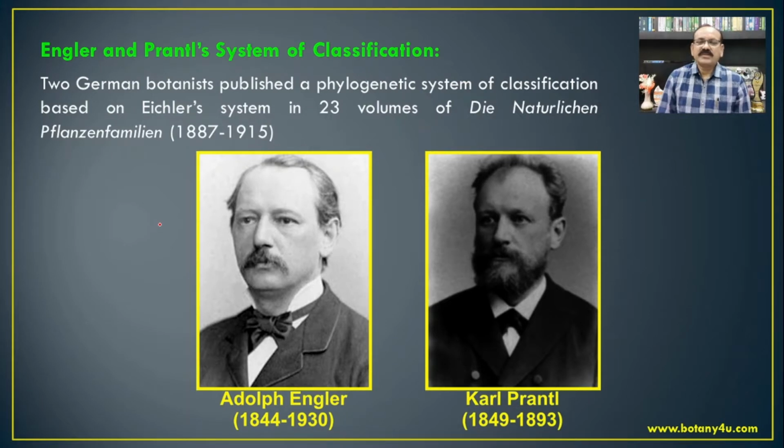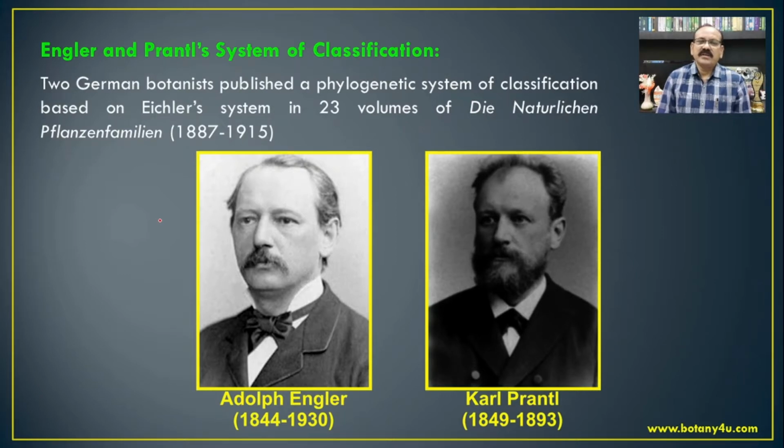In their classification, there are 14 divisions as per the 11th edition, which was later published by Engler in association with Diels.